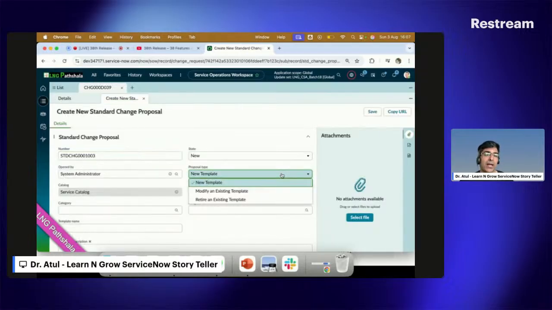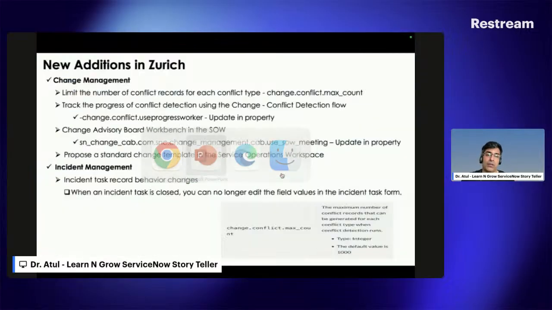There is no need to go anywhere else now, meaning no need to go to the native view. By making this change, ServiceNow is confirming and maturing the system, saying that everybody should use the SOW, not the native view, because the SOW comes with a lot of new benefits which will not be available in the native view going forward.